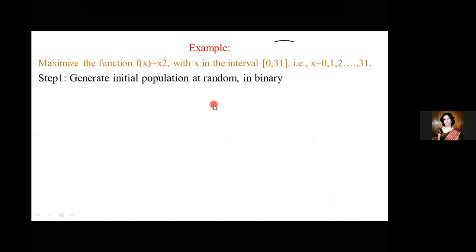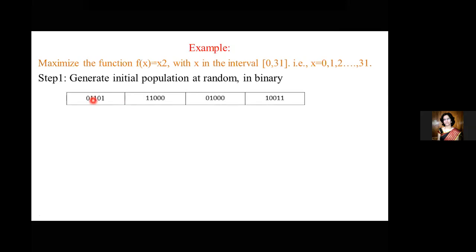Now we'll understand this by an example. Here the question says maximize the function f of x equals x square, with x having the interval 0 to 31. That means x will have the values 0, 1, 2 till 31. The first step is to generate the initial random population. Randomly, we can take any 4 values, but in binary format. So I have taken 4 different values in binary format. This is the first step.